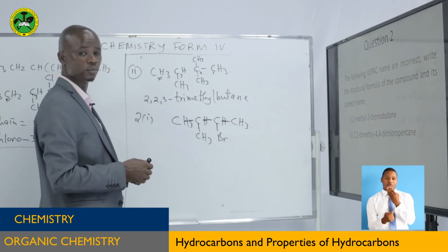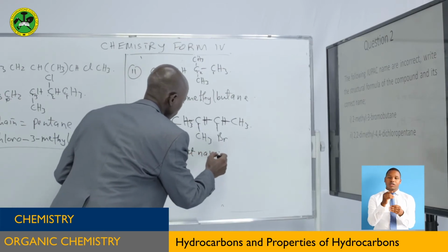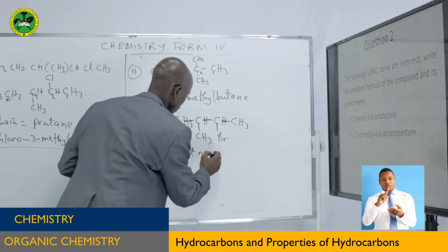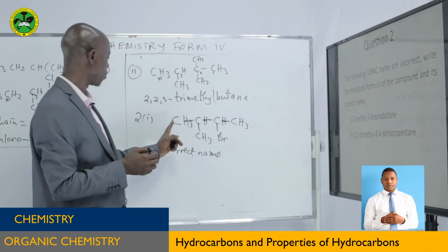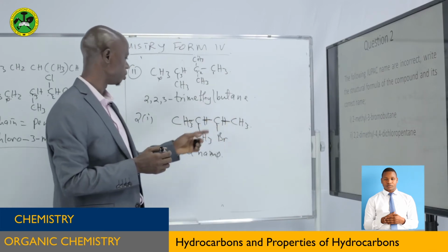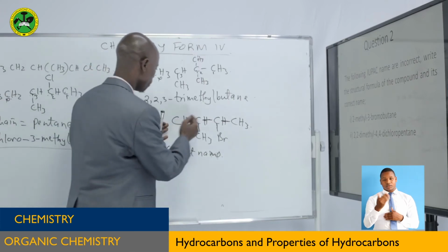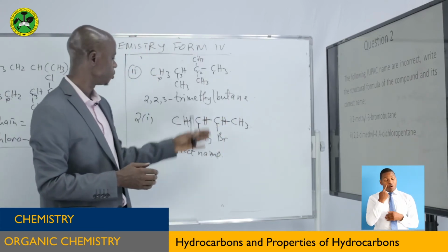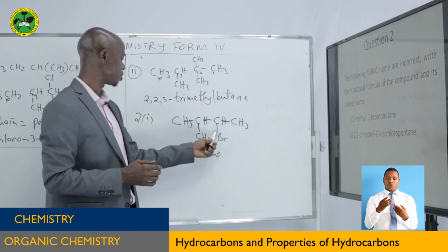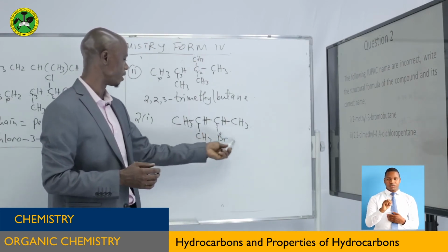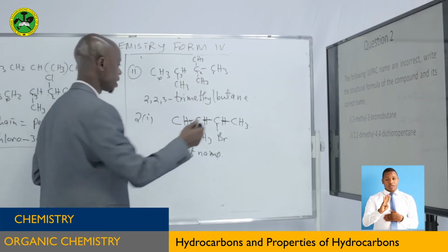So you give the correct name. The parent chain is butane. Where do you start counting? 1, 2, 1, 2. You can start from either side, but there is one limitation. If the two sides are equal, what do you do? You follow the alphabetical order. So this side will be considered because this group here, the bromo group, is alphabetically first as compared to the methyl group. So start this side.